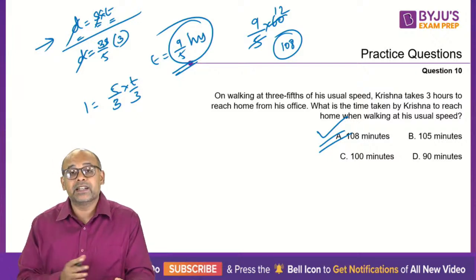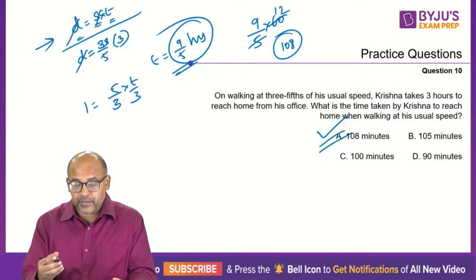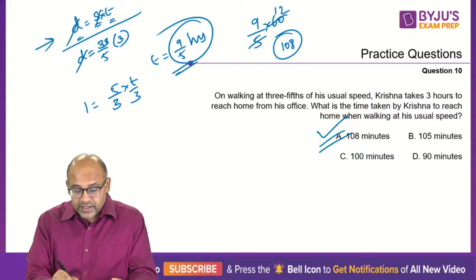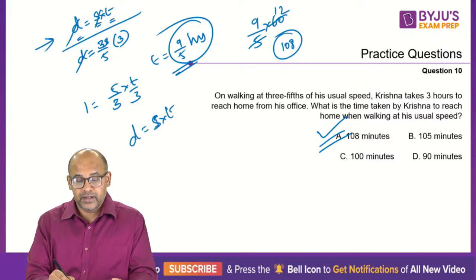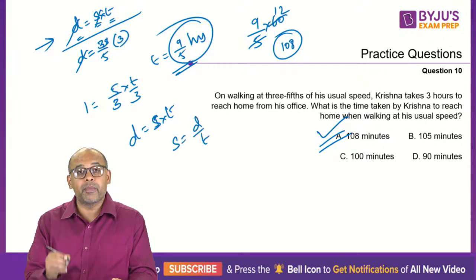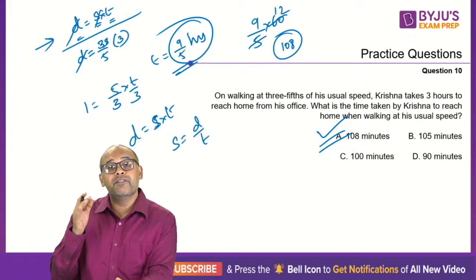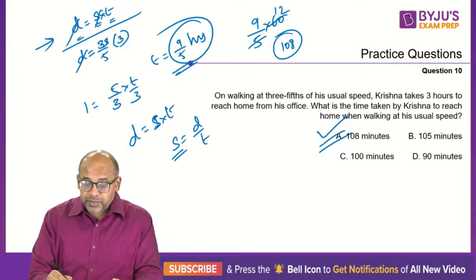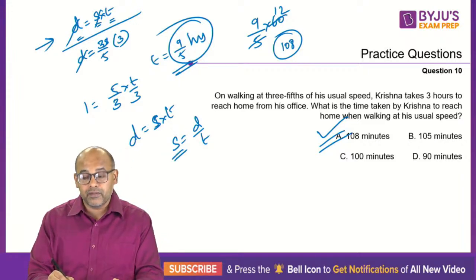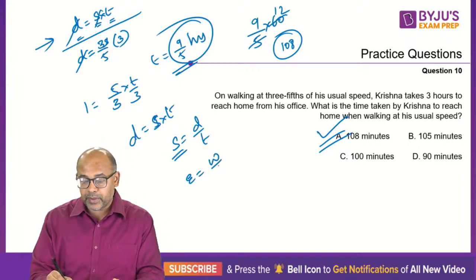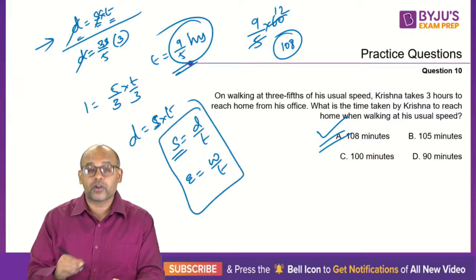Okay. So once again, time and distance, we will use the same. The whole idea for time and distance is speed into time, or your speed is distance by time. Remember, time and distance and time and work are very similar in nature. Here speed is distance by time. In time and work, efficiency is work done by time. They are very, very similar concepts.